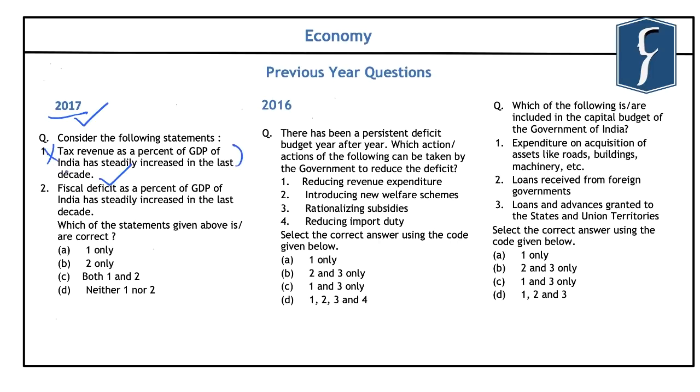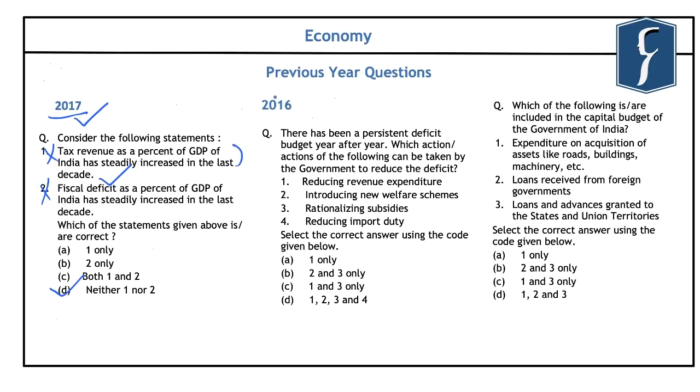And as you can see, you should be aware of the important trends of important indicators which highlight the fiscal situation or fiscal position of the Government of India. And again, the second statement is also incorrect because the fiscal deficit as a percentage of GDP of India has not steadily increased in the last decade, and hence the correct answer was D, that is neither 1 nor 2.